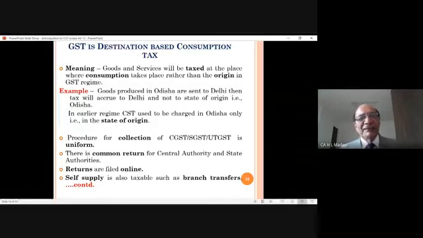From there, the GSTN portal will look at where that return is to go. You need not worry. The businessman has nothing to do with that. There will be a common return for central authorities as well as for state authorities.